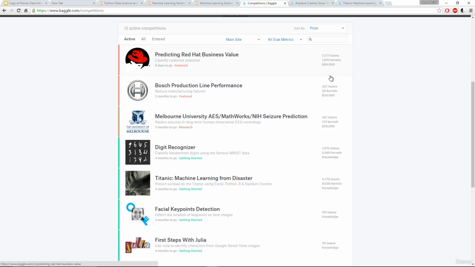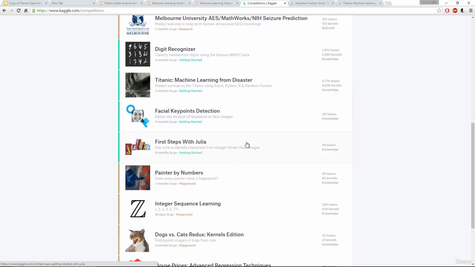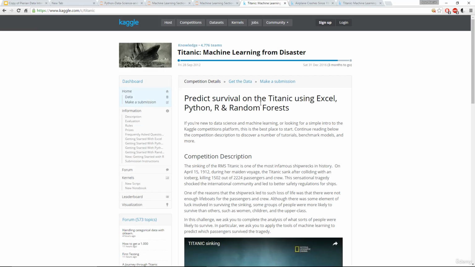And other challenges are just for knowledge. You can see these simpler challenges here are actually just knowledge-based challenges. And the one we're going to do is the Titanic Machine Learning from Disaster Challenge. This is the basic source of where we're actually going to be getting our data from.